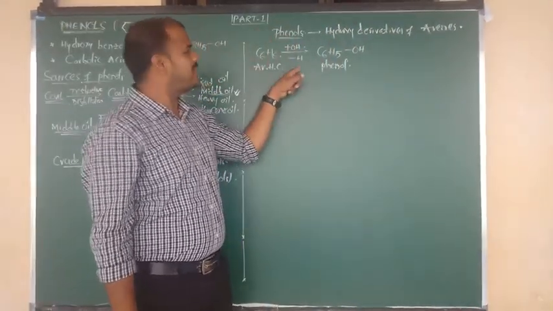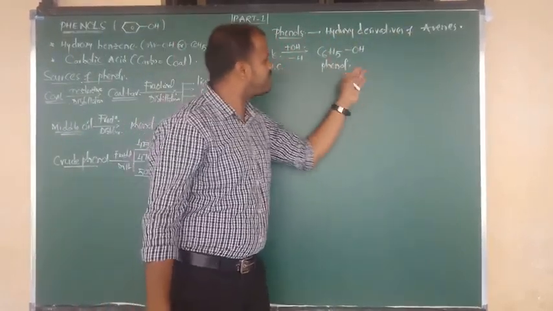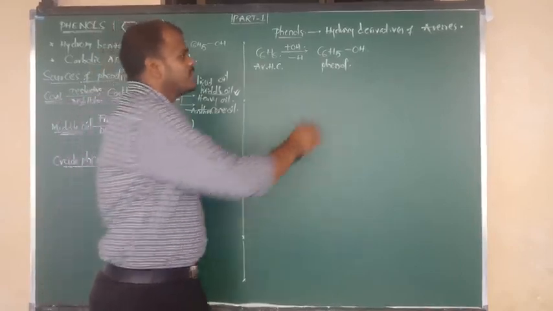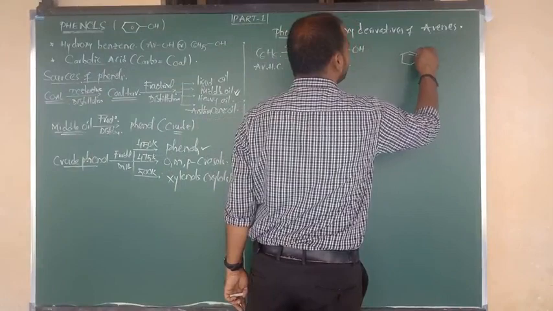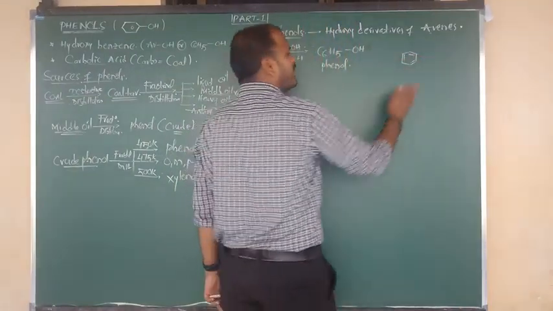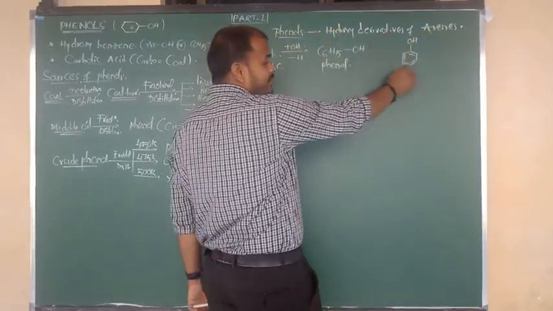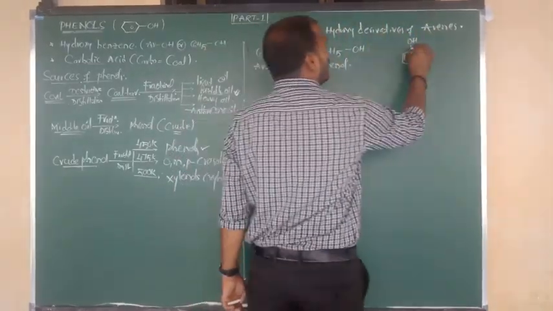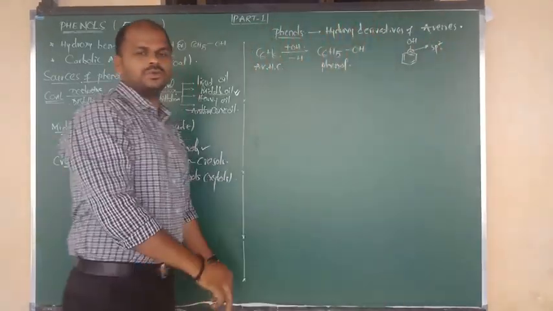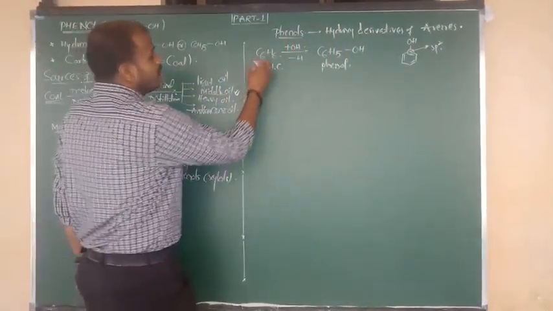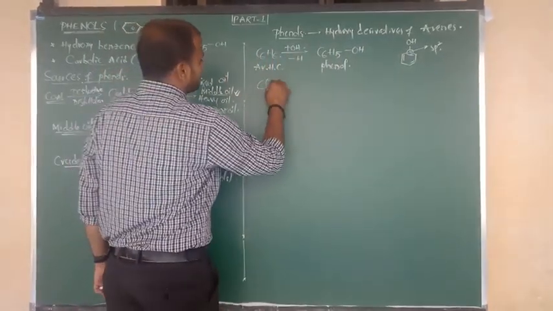In arenes, by the replacement of hydrogen by hydroxy, the hydroxy derivatives of arenes are known as phenols. What is the formula of phenol? Benzene bonded to OH. Here I am going to draw the structure of benzene. How many pi bonds will be there? Three pi bonds, you know very well. And one of the carbons is connected to the OH group. So in phenols and aryl alcohols, the OH group is connected to a carbon, which is an sp2 carbon. You should remember. Good. I have given the definition of phenol and how to derive phenols. Next, go for classification.